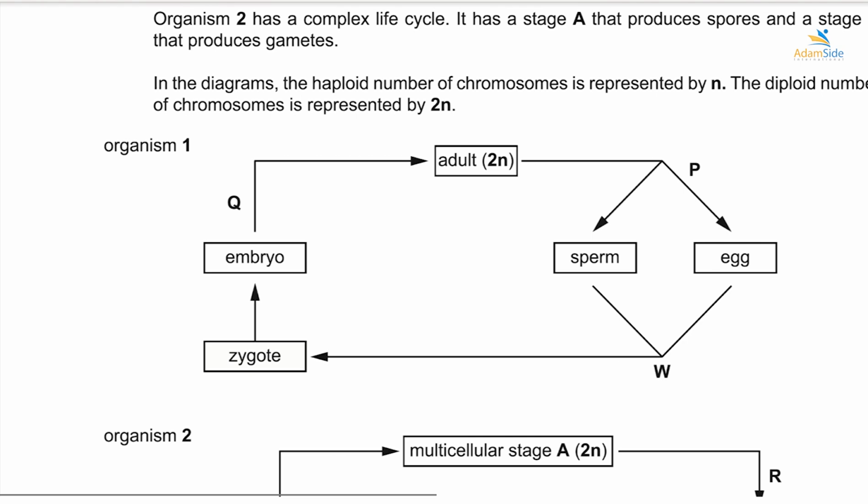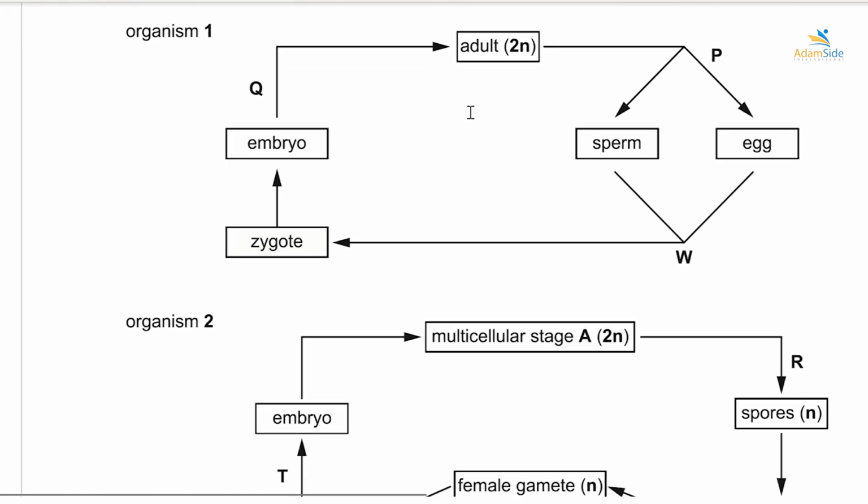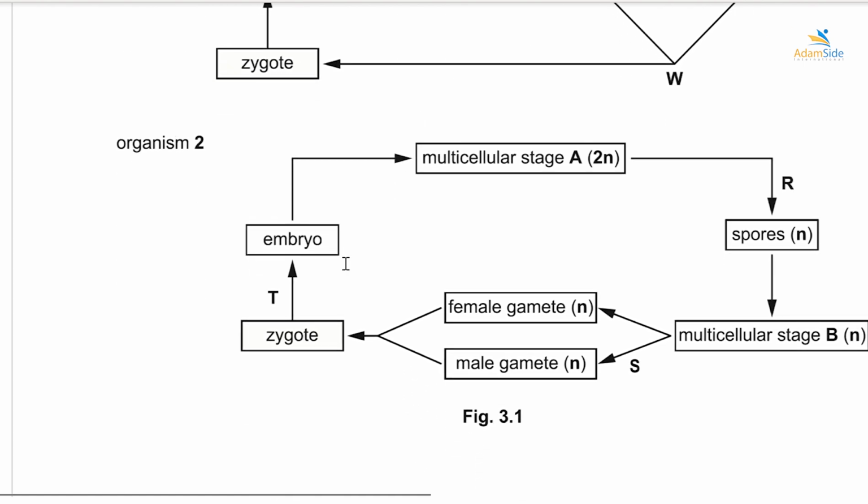So you have the first organism over here, as we can see. An adult has 2N, then process P takes place, which forms sperm and egg. Then we have process W taking place, which forms the zygote. Then we have embryo, then from the embryo we have an adult. That is the life cycle of organism 1. But for organism 2, we can see that it has a multicellular stage A, which is diploid. Then this diploid undergoes a certain division over here to form spores, which are now N. And then after N we have a multicellular stage B, which undergoes process S to form gametes, male and female gametes. Then we have zygote.